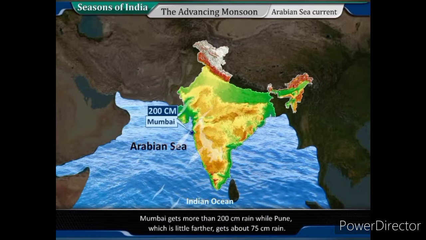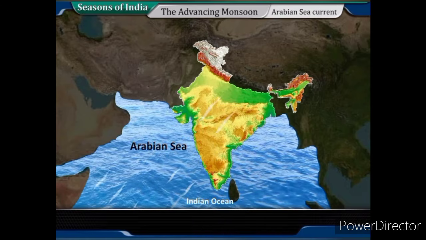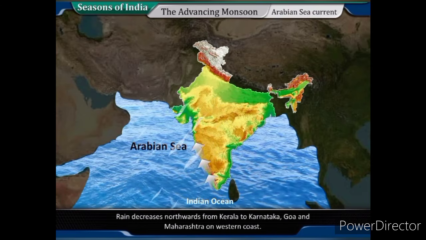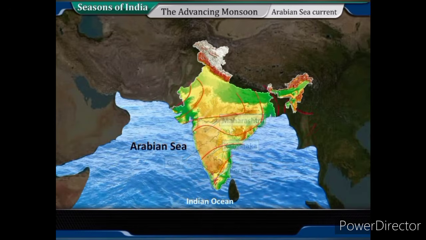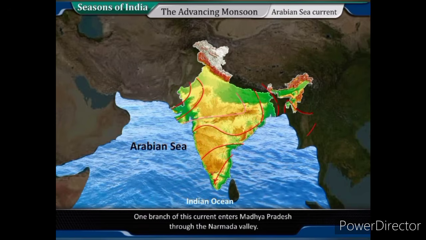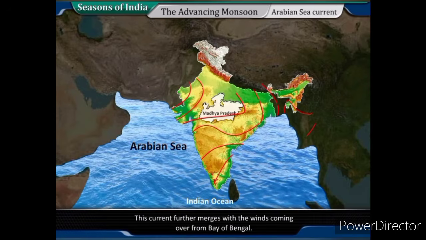Mumbai gets more than 200 centimeter rain, while Pune, which is a little farther, gets about 75 centimeter rain. Rain decreases northwards from Kerala to Karnataka, Goa and Maharashtra on the western coast. One branch of this current enters Madhya Pradesh through the Narmada Valley. This current further merges with the winds coming over from the Bay of Bengal.